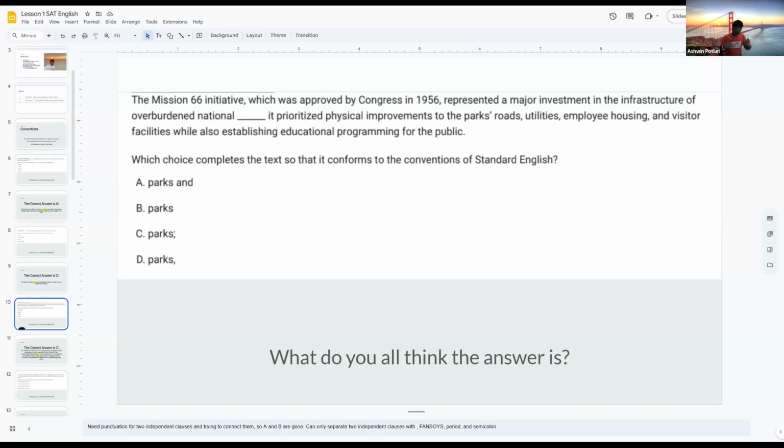So A and B don't have any punctuation in them since they don't have a period, a comma, semicolon, dash, anything like that. So C and D are the only options that we have, but we can only separate two independent clauses with a period, a semicolon, or a comma and something that's known as fanboys. And those are essentially connectors that you can use between sentences. And I can go over fanboys if anyone has any questions about what fanboys is. So for that reason, C is correct, since that is the only one that has a semicolon in it.